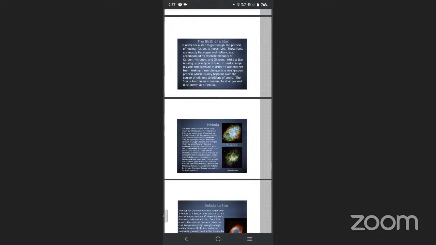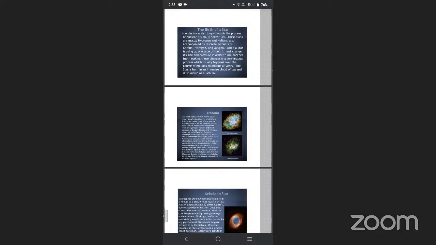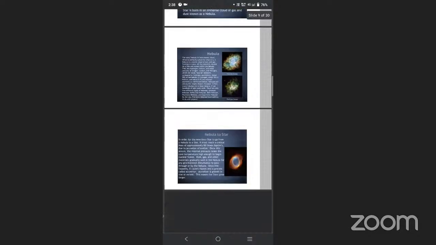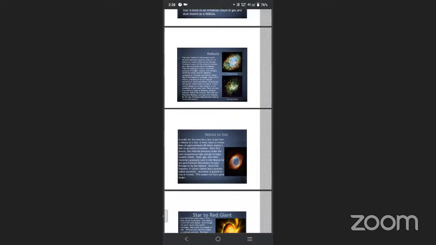A star is born in an immense cloud of gas and dust known as a nebula. The star is formed from many dust, gas, and cloud particles. The compressed, dense cloud of gases and dust particles combine to form a nebula, like a star. Now we are going to talk about the nebula. The word nebula in Latin means cloud, and the name is perfectly suited.